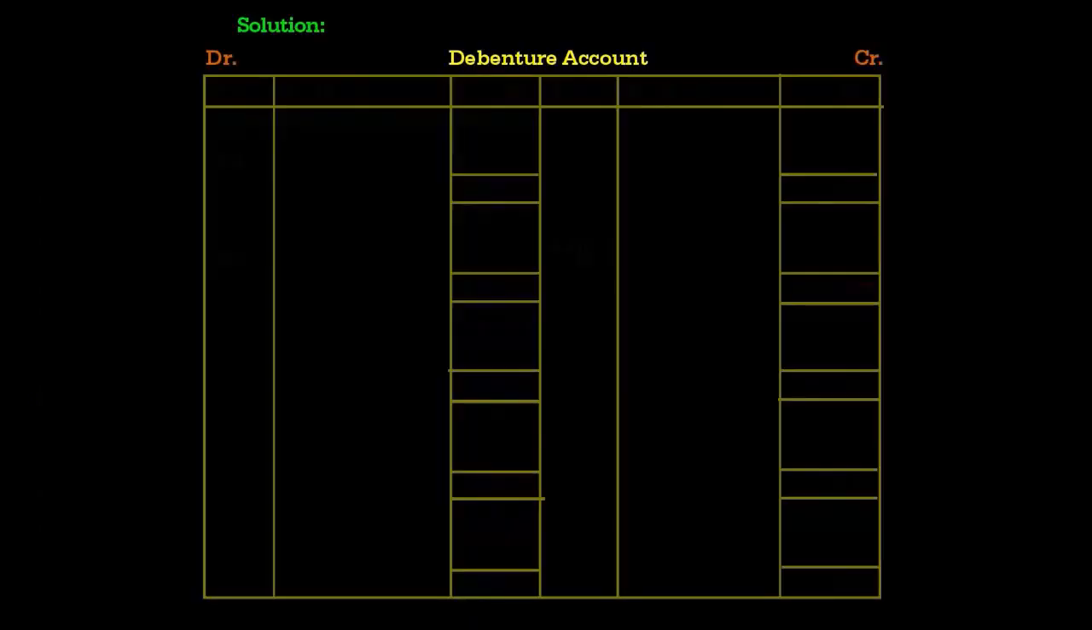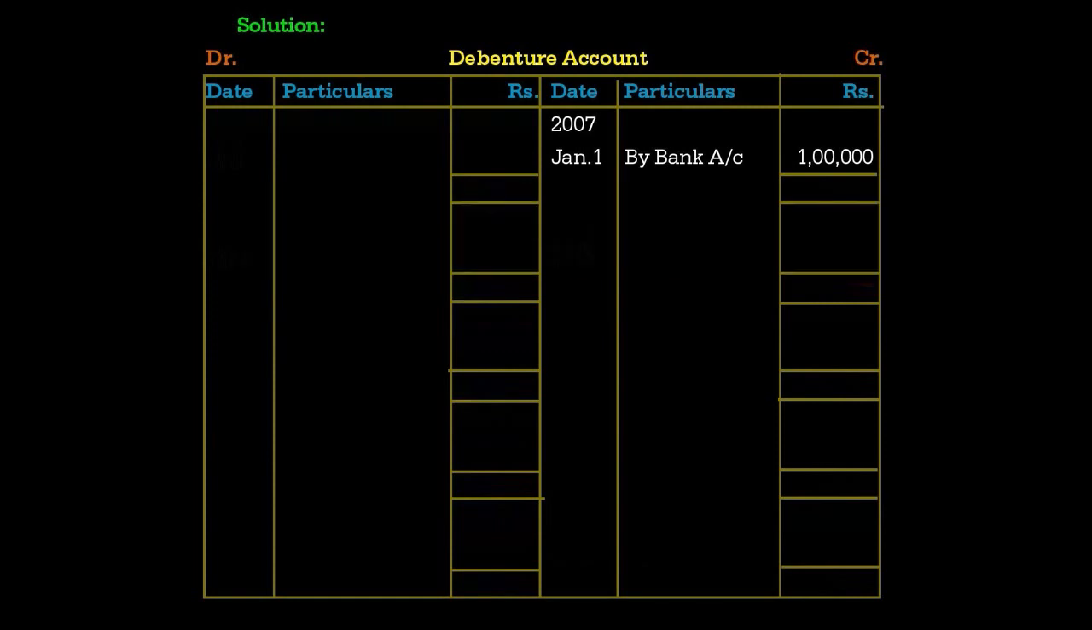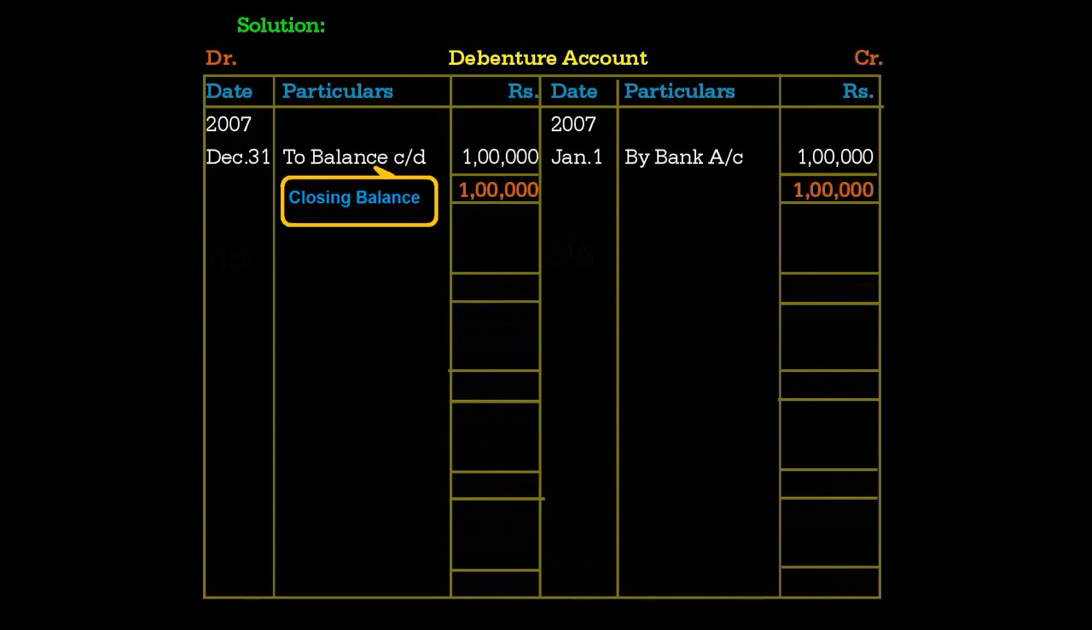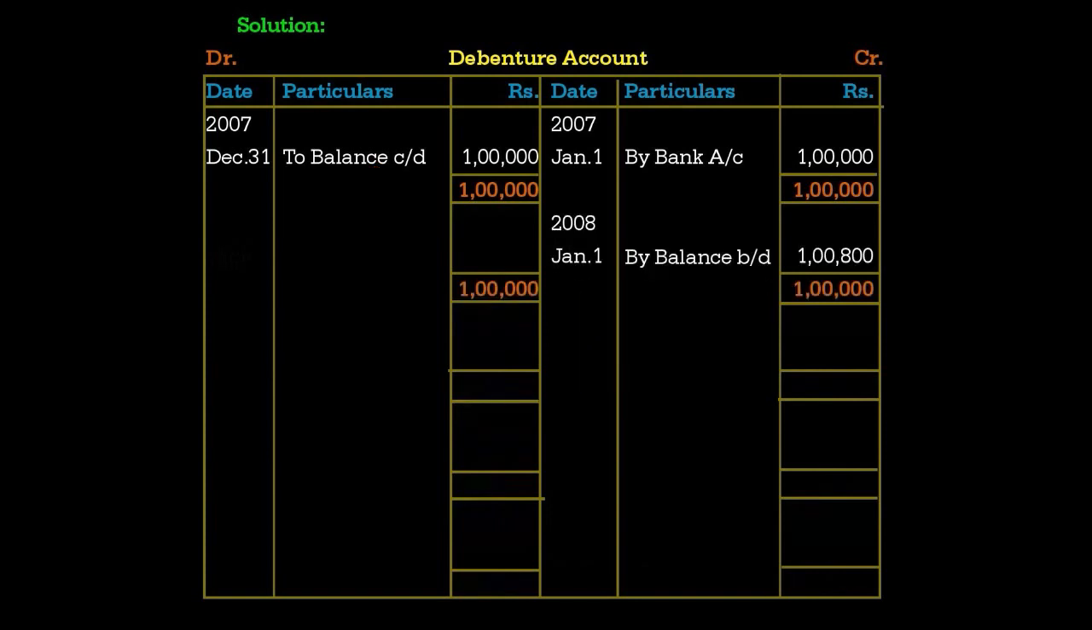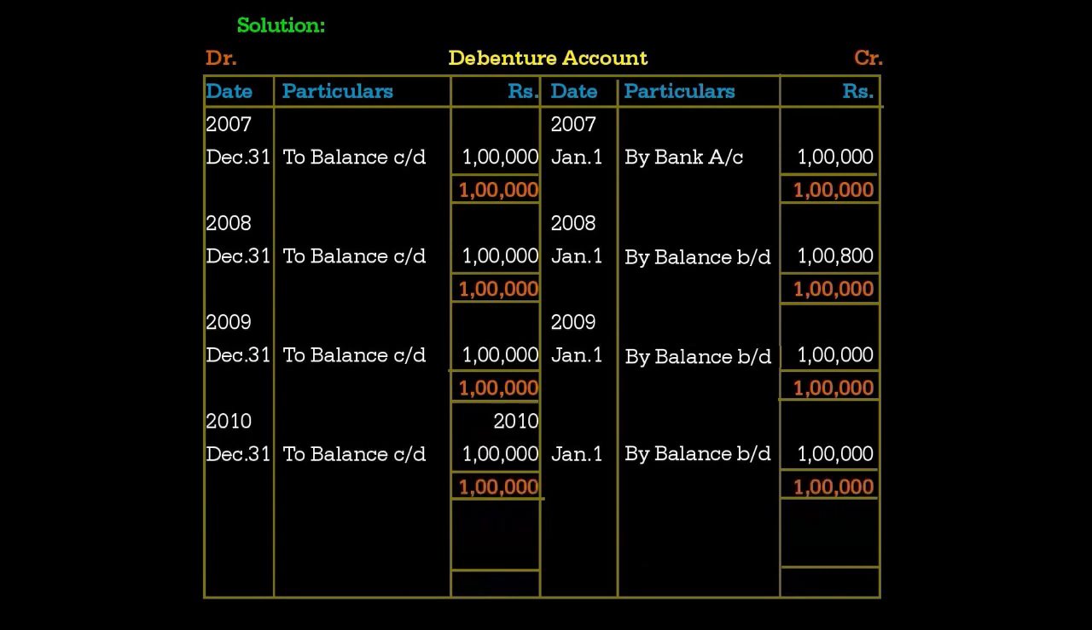It is an account of debit and credit. So it starts with bank account. First we are receiving money, so bank account debtor to debenture account. So bank account will be coming on the credit side. In the debenture account, by bank account 1 lakh rupees. So the same amount will be carried forward to the next year. So on the debit side, to balance carried down, and the same entries are going to be repeated for 4 years. Once again next year, 3rd year, by balance carried down, to balance carried down. Once again 4th year, by balance carried down, to balance carried down.